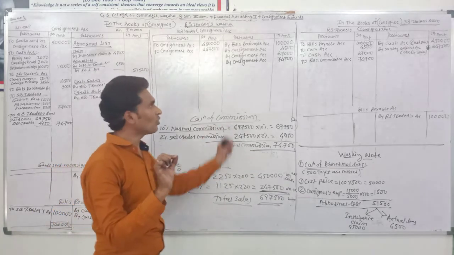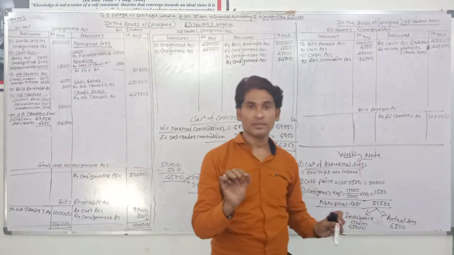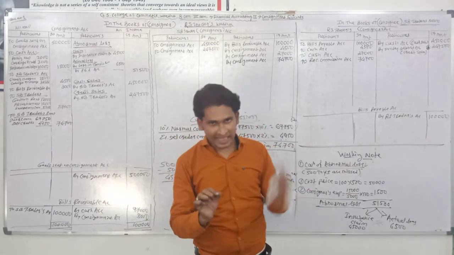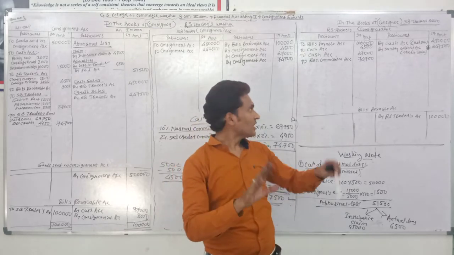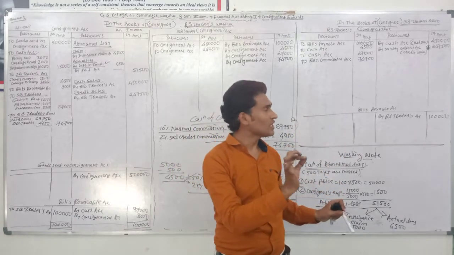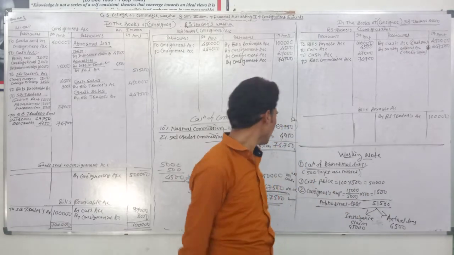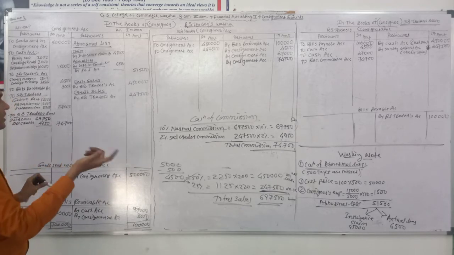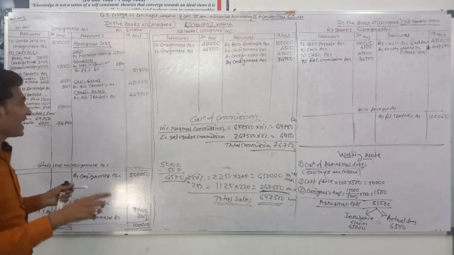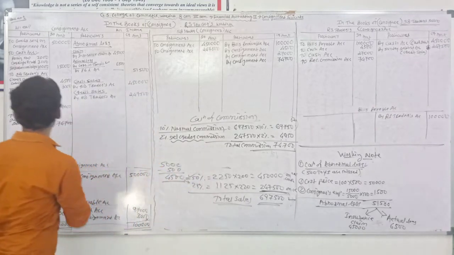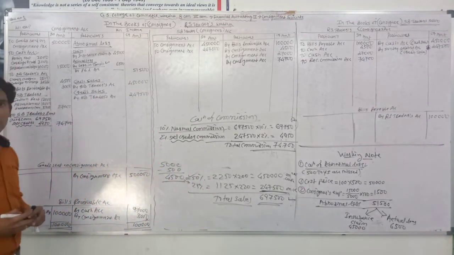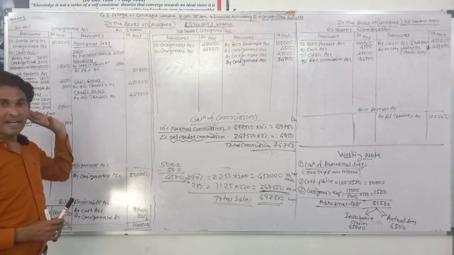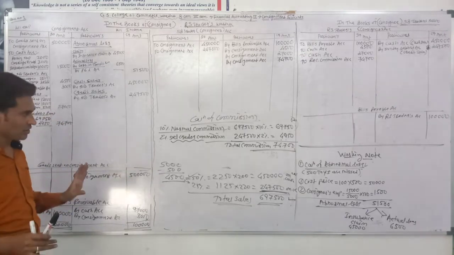But the journal entry in the books of SB Traders is: cash account debit 2,42,500, bad debts account debit 5,000, and sundry debtors account credit 2,47,500. Debtors account will be closed. No accounting treatment for the bad debts is given in the books of the consignor because del credere commission is given, so the consignor can't give accounting treatment to the bad debts because it's not a consignment loss.